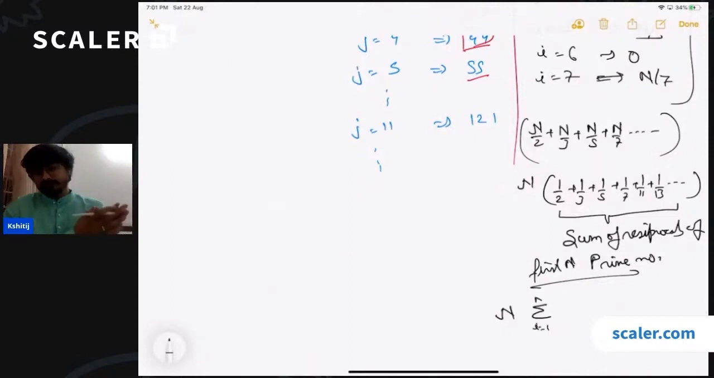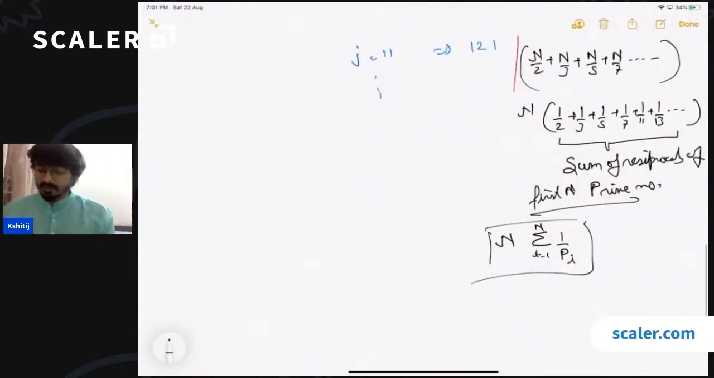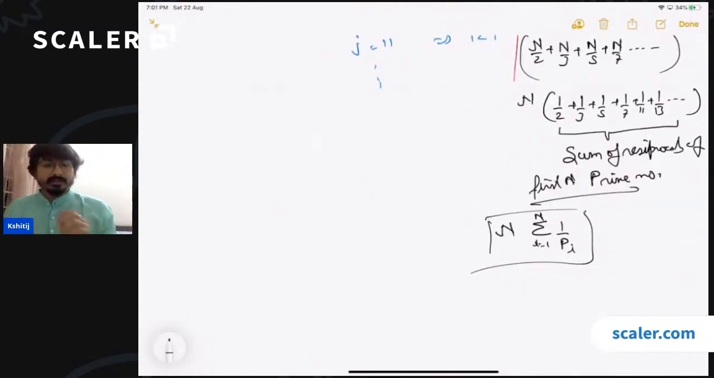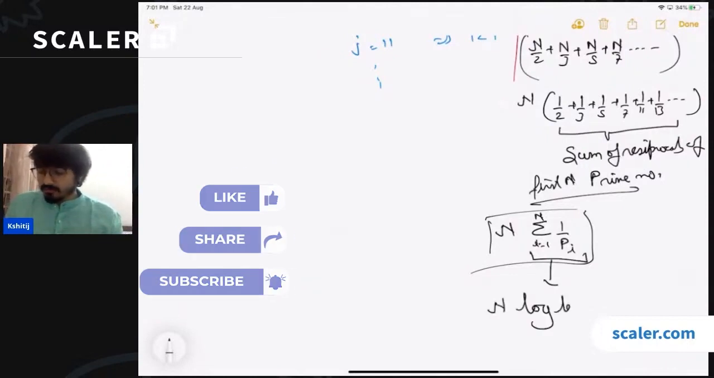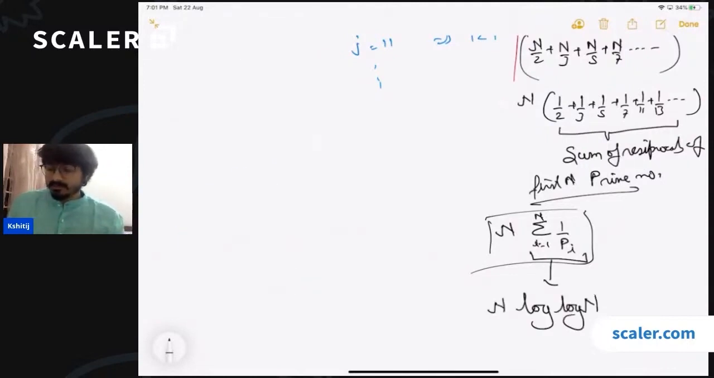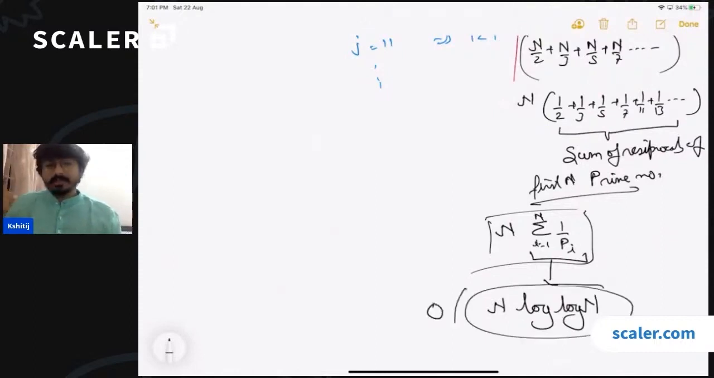All the prime numbers, the first n prime numbers, or maybe all the prime numbers which are less than n, right? All the prime numbers which are less than n. This is the time complexity. Now, if you are really good at mathematics, you will know that this whole sum can be approximated to log of n. So this is the overall time complexity of Sieve's algorithm.